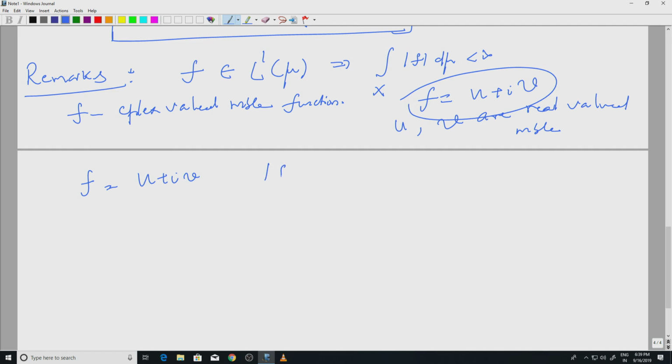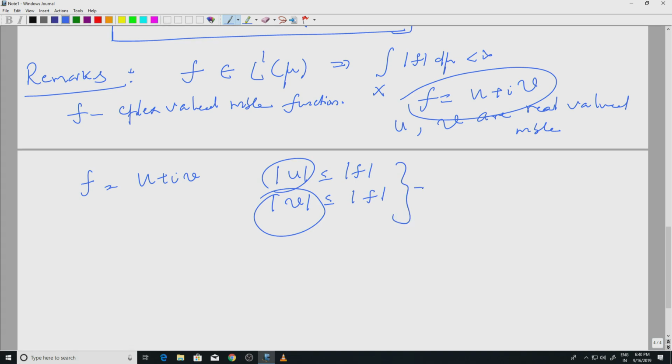And if I look at mod f, it is of course bigger than mod u and mod v. So, we have mod u less than or equal to mod f, and mod v less than or equal to mod f. Now, u and v are measurable, so mod u and mod v are also measurable.